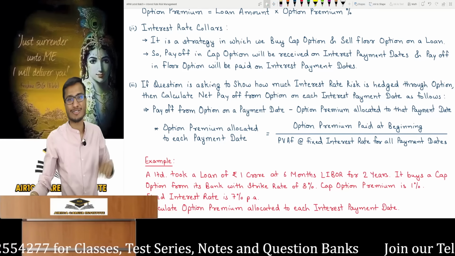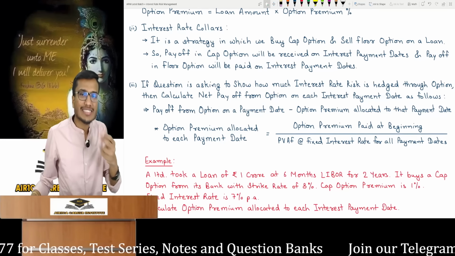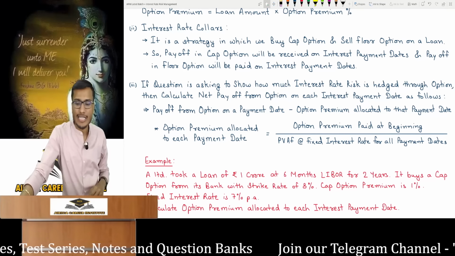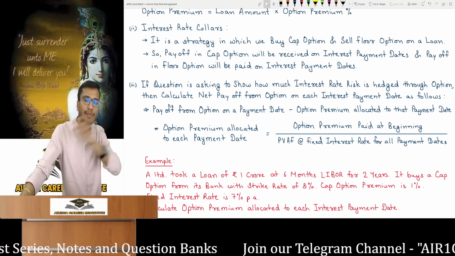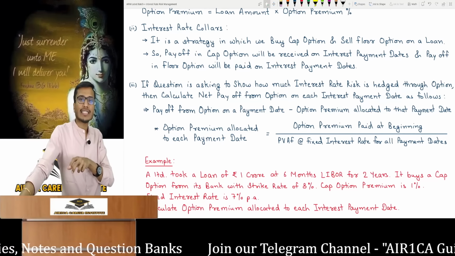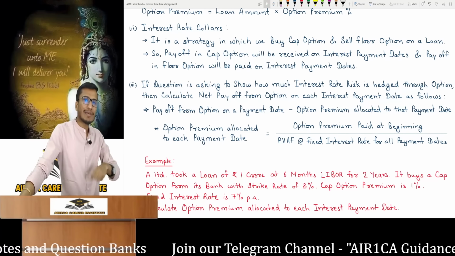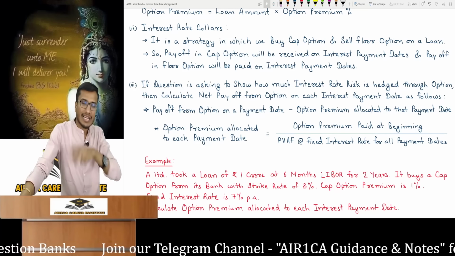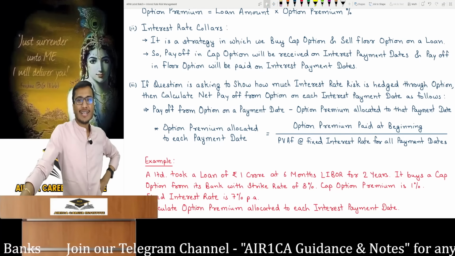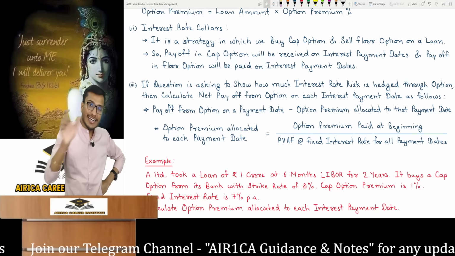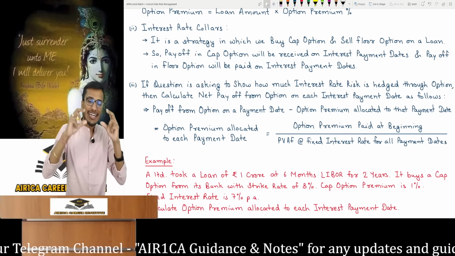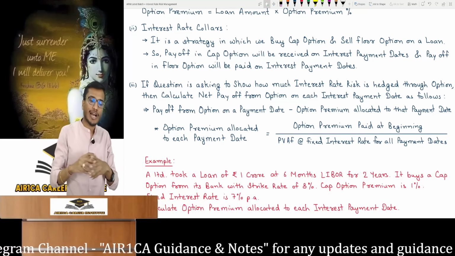Remember equity derivatives. To find the gain or loss, that is the net payoff, we need to calculate it. So if the question asks how much interest rate risk is hedged by these options, it is asking for the net payoff. Now how will you calculate the net payoff? Payoffs are received at different times. A cap option has multiple interest payment dates, and payoffs can occur on those different dates. So the net payoff will be calculated for each date. You will calculate the net payoff on each interest payment date and then total it.